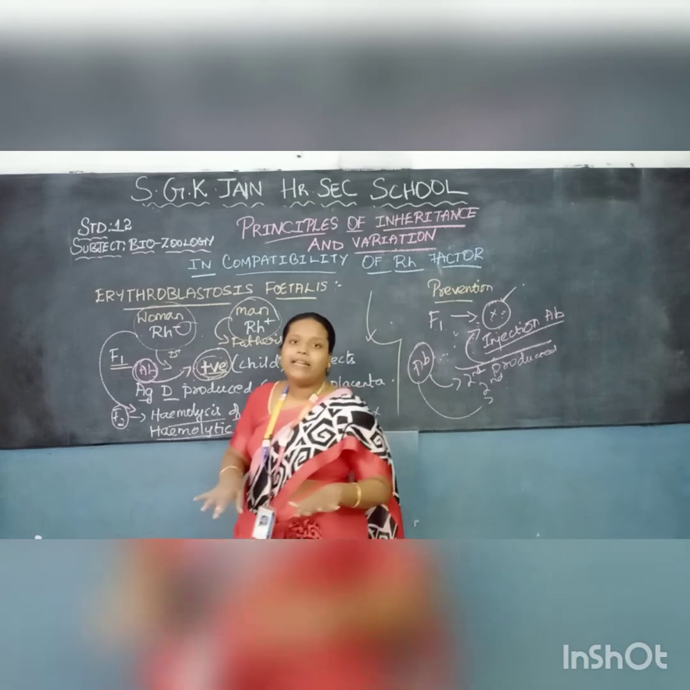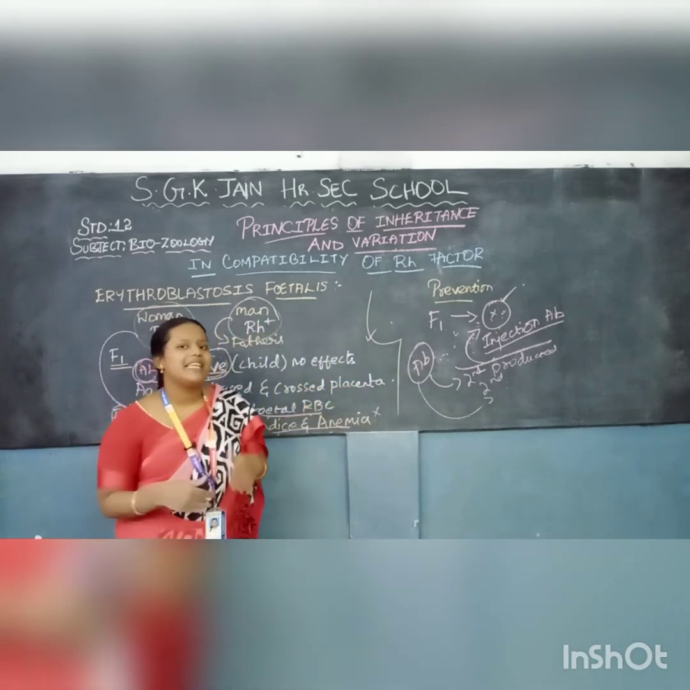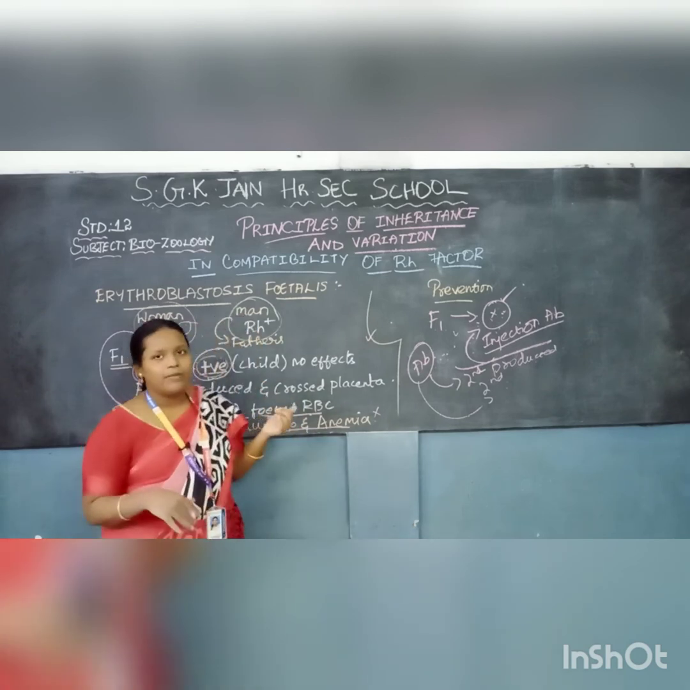So we have completed all the human blood group systems and the diseases. Hereafter we will be seeing inheritance and variation examples in this lesson.